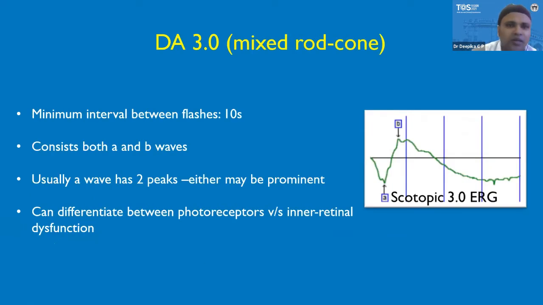Next one is dark adapted 3.0. It is a mixed rod cone response. The minimum interval between the flashes is 10 seconds. It consists of both A wave and B wave. Usually the A wave has 2 peaks in it and either may be prominent. And it can differentiate between photoreceptor or inner retinal dysfunction.